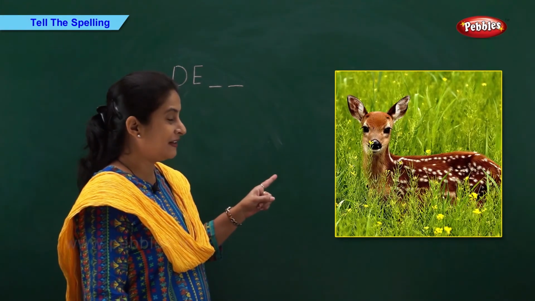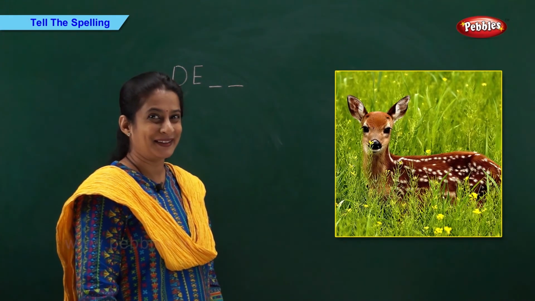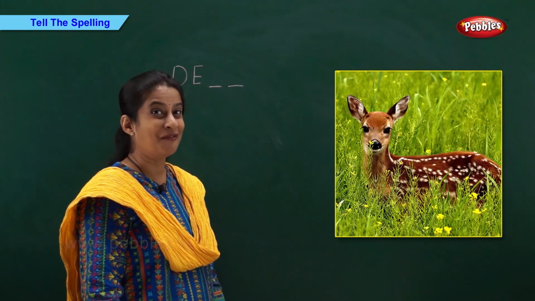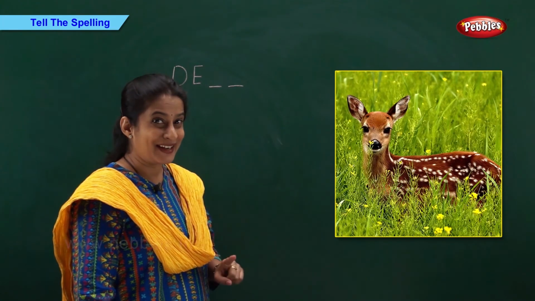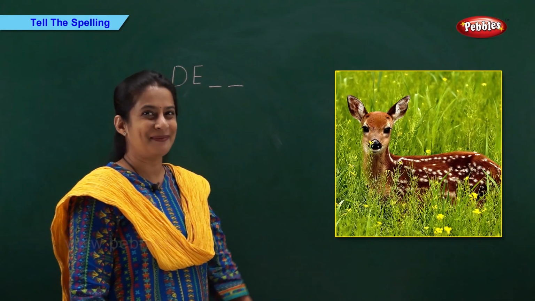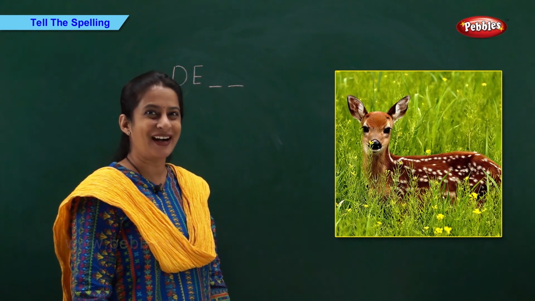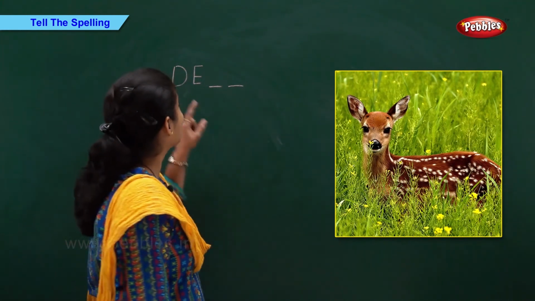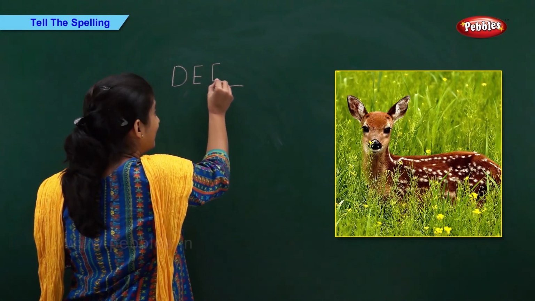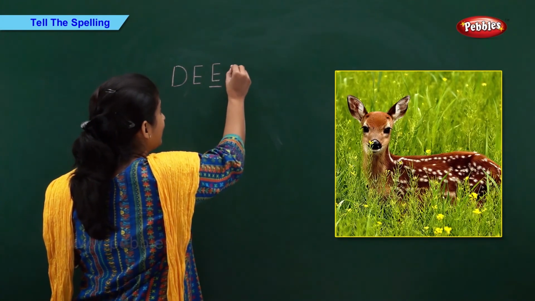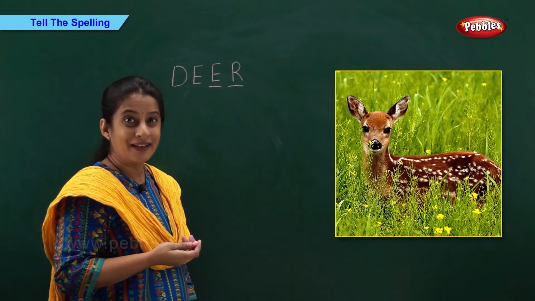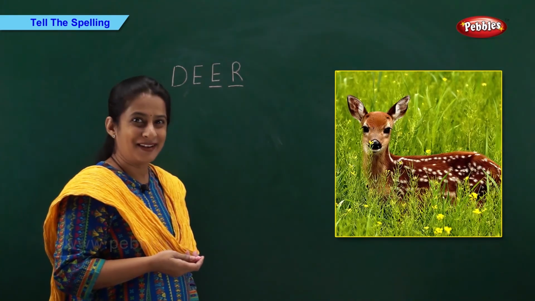Look at the picture and tell me the spelling. What is it? Come on, guess which animal? Right, it's a deer. So, who's going to tell me the spelling? Come on, tell me fast. Excellent. D, E, E, R. Deer.